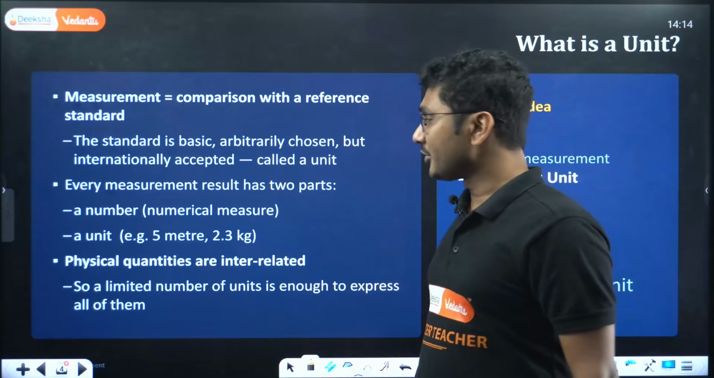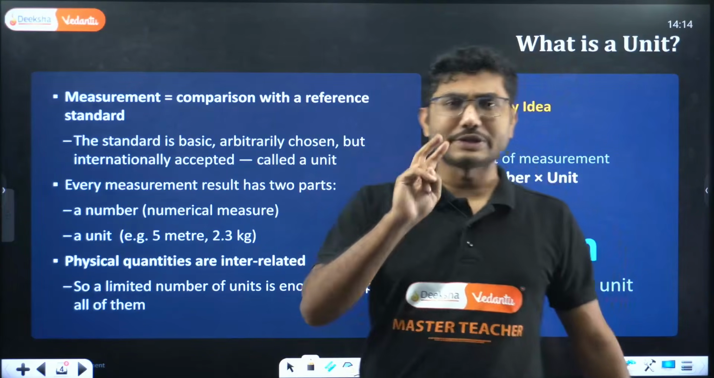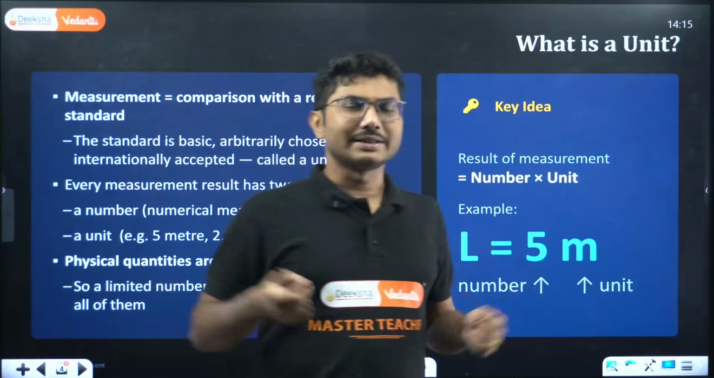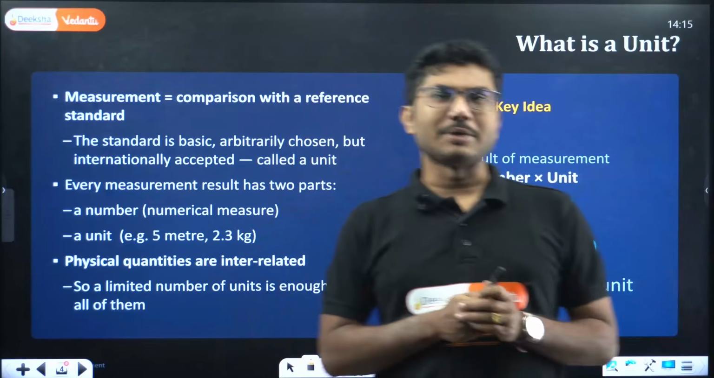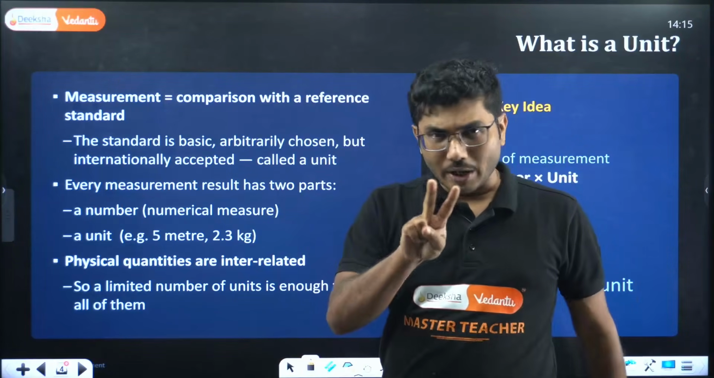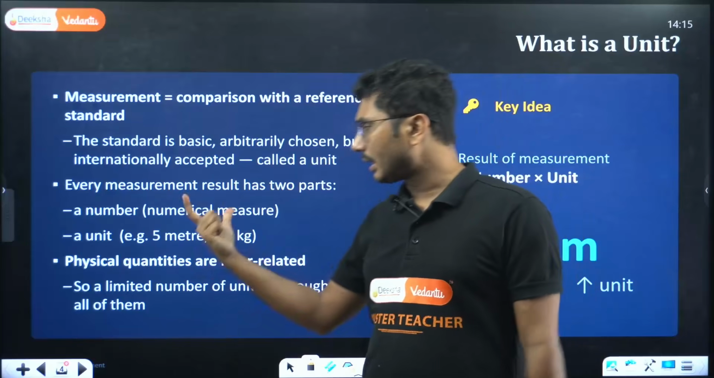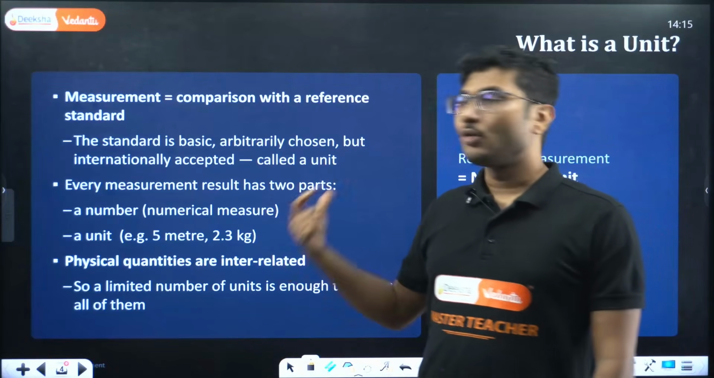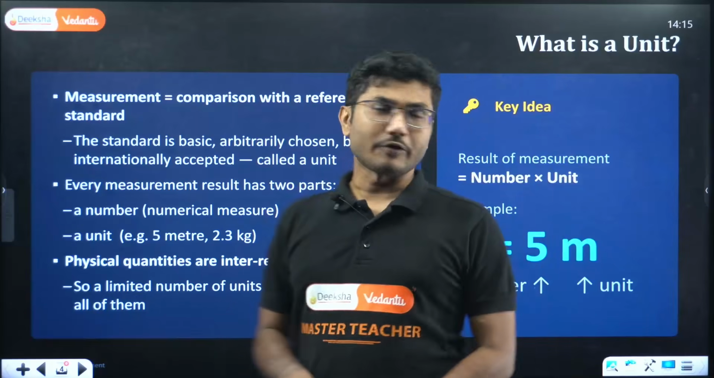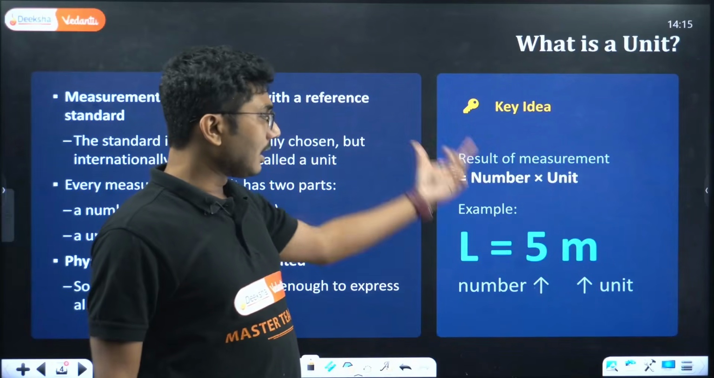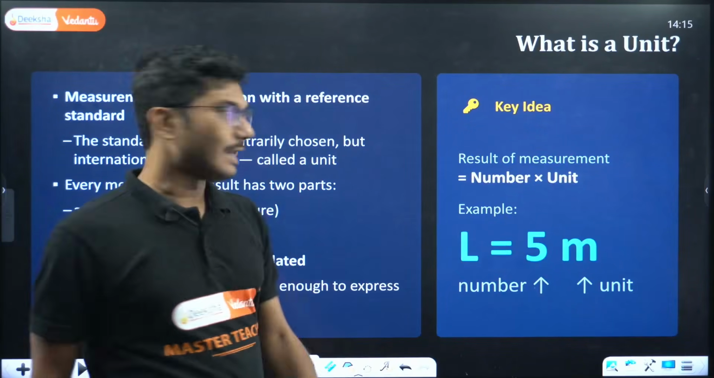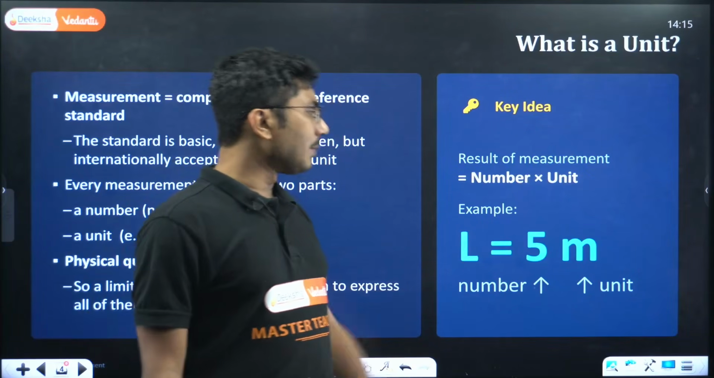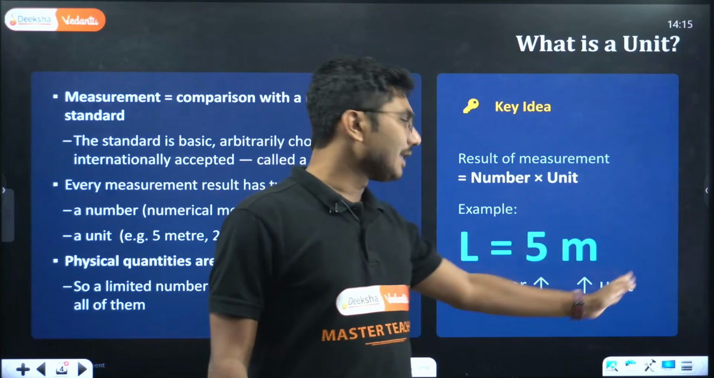Every measurement result has 2 parts. When you are measuring something, it can be length, it can be mass, it can be time, whatever you are measuring, it has 2 quantities. First is a number, a numerical measure, and it will be accompanied by a unit. For example, here we have a length. Length is 5 meter. So 5 is the number part and the meter is the unit part.